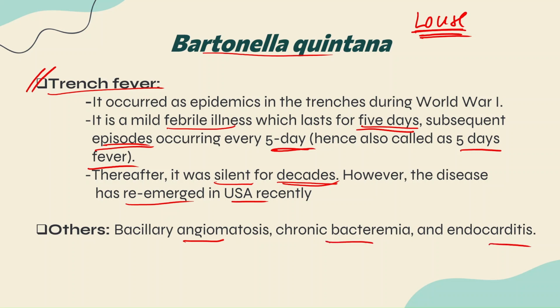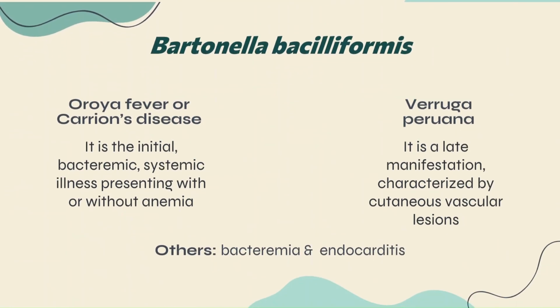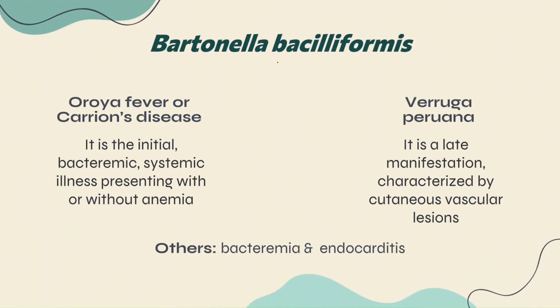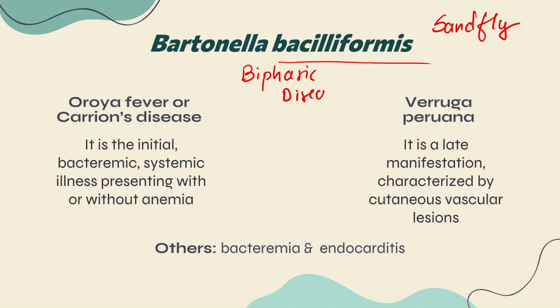कर सकता है ये. The last pathogenic species under Bartonella is Bacilliformis. Bacilliformis is transmitted by the sandfly. What was the name? Lutzomyia. Yes or no? The name of the sandfly transmitting Bartonella Bacilliformis is Lutzomyia, and it causes a very characteristic biphasic disease, guys. Why is it called a biphasic disease? Because it has 2 phases. Biphasic disease, 2 phases.